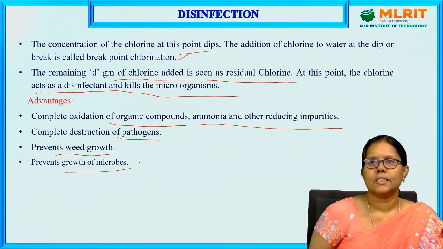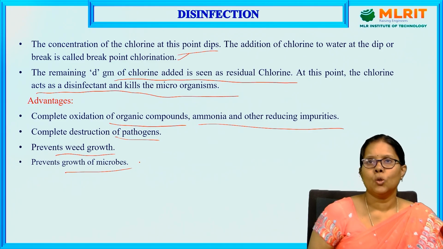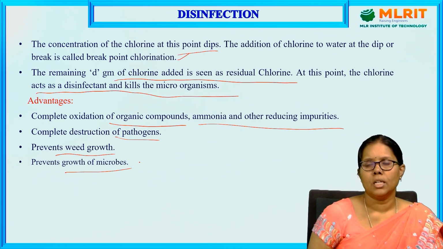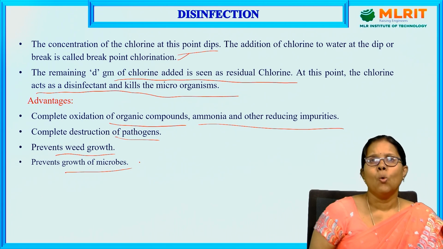In today's class, we have discussed chlorination and breakpoint chlorination completely. There are various methods for the disinfection of water, either bleaching powder or chlorine. Compared to bleaching powder, chlorine is the best method for the purification of water, which kills bacteria and removes microorganisms, fungi, bacteria, and reducing impurities. How much exact chlorine should be added? That is called breakpoint chlorination.